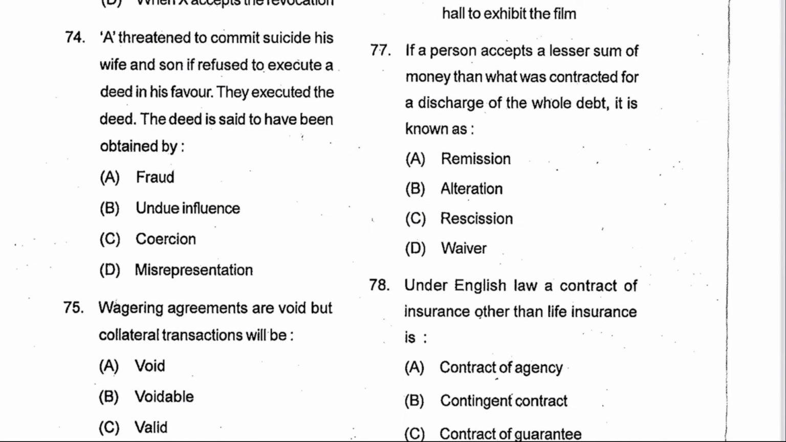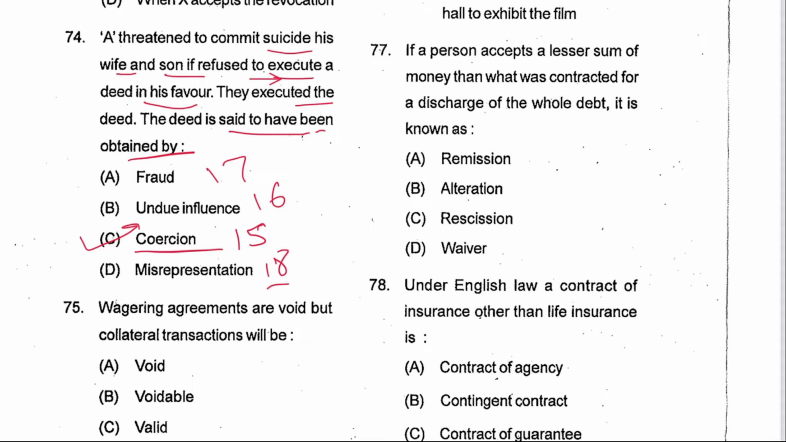Next 74, A threatened to commit suicide if his wife and son refused to execute a deed in his favor. They executed the deed. The deed is said to have been obtained by coercion. C is the answer. Provided in Section 15. Fraud is 17, undue influence 16, misrepresentation 18.